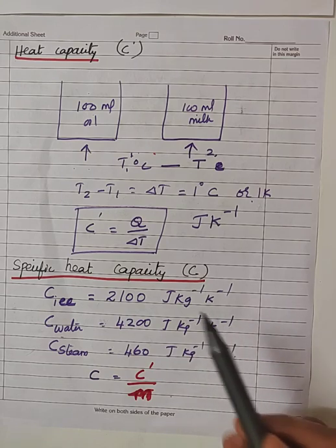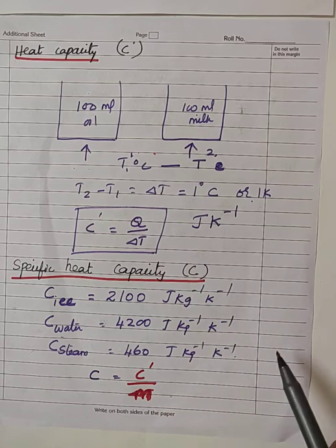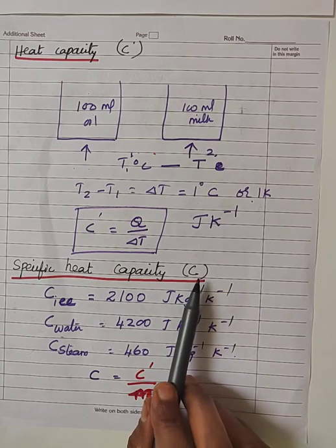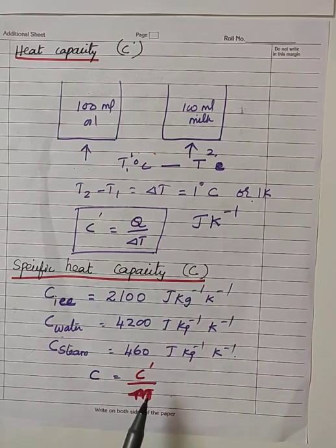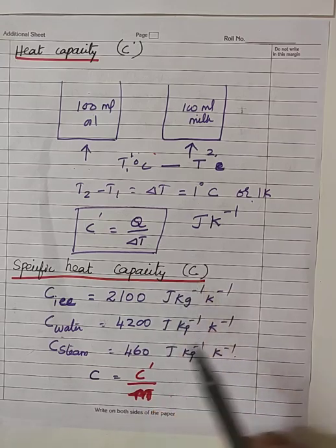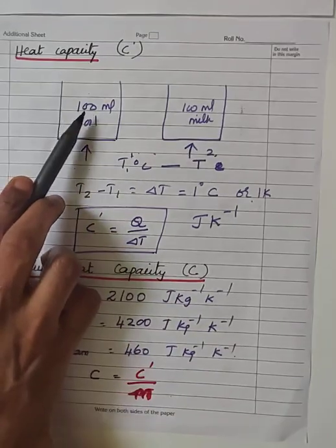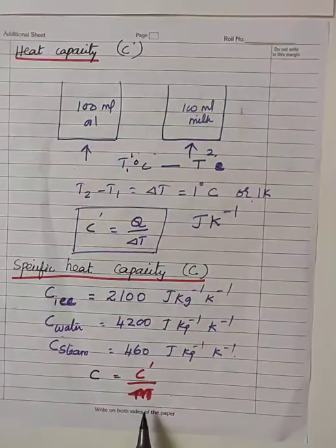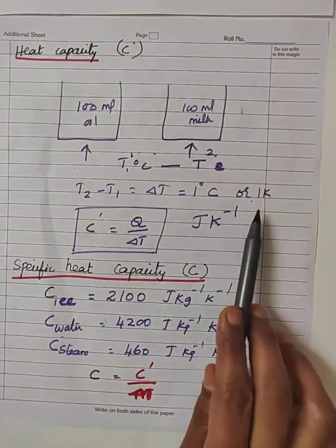That means the specific heat capacity is different for different substances. Specific heat capacity is represented by the symbol C. Now we define this definition. Specific heat capacity is defined as the quantity of heat energy required to raise the temperature of unit mass of the substance by 1 degree Celsius or 1 Kelvin.